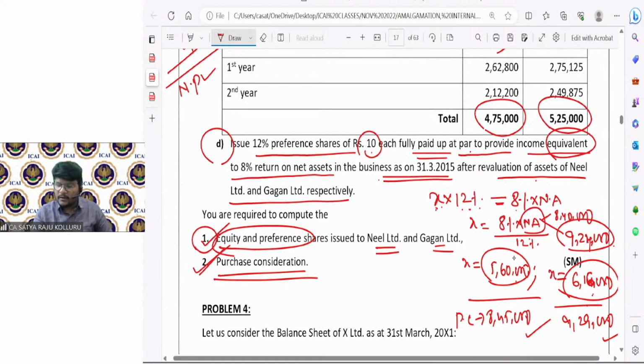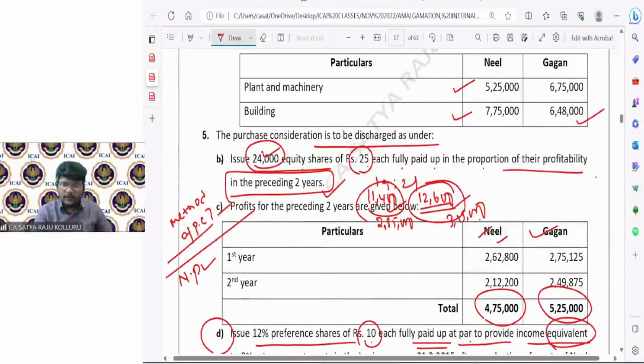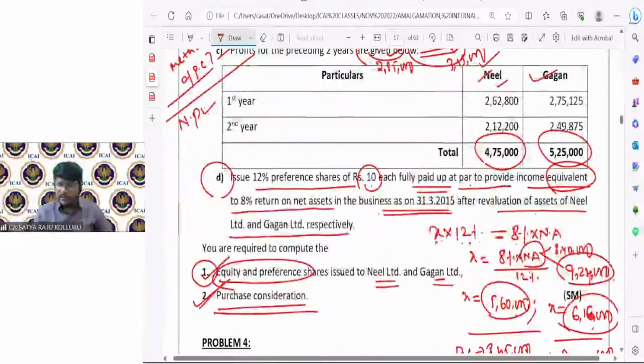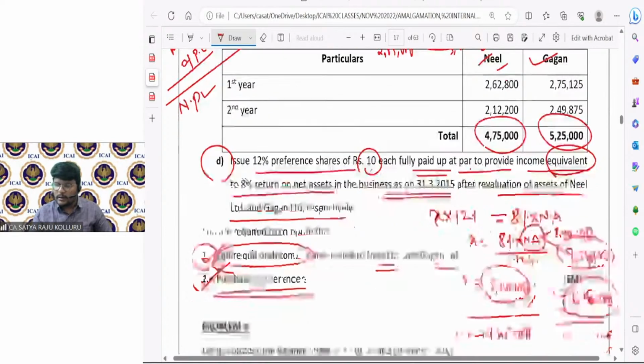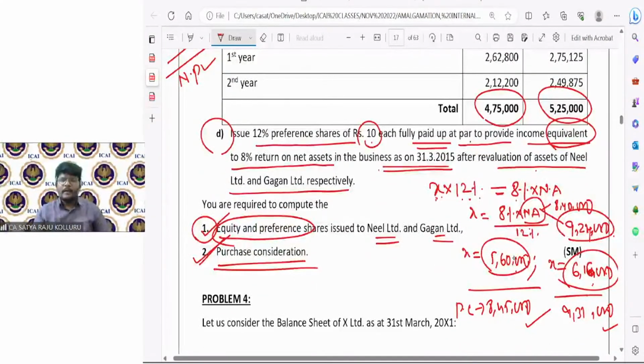9,31,000, correct? So in the form of equity shares I got 3,15,000, and in the form of preference shares I am getting 6,16,000. So total 9,31,000. The 2,000 difference I am getting is only because, while recording the figures from here to there, I missed out the 3,000. Okay, these figures will be finalized, guys.